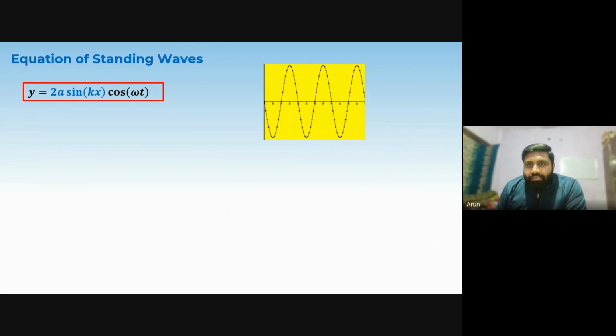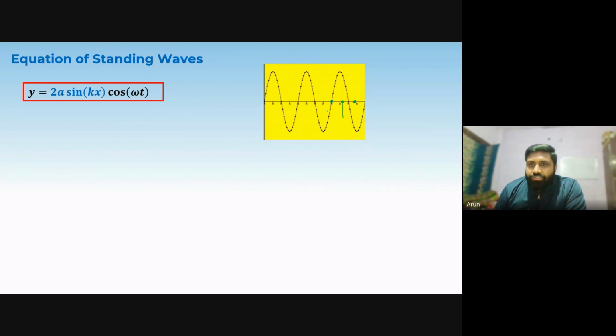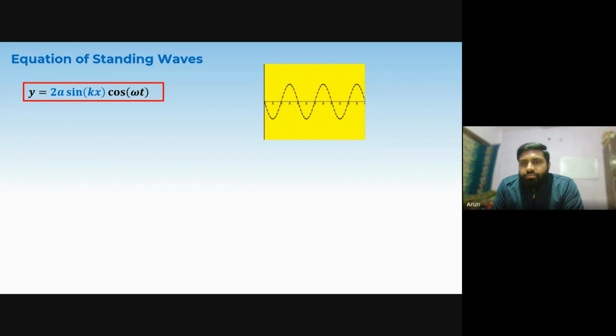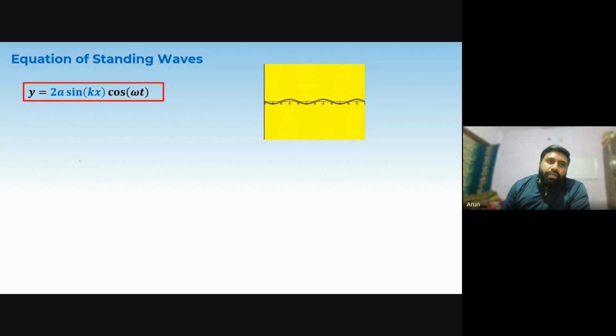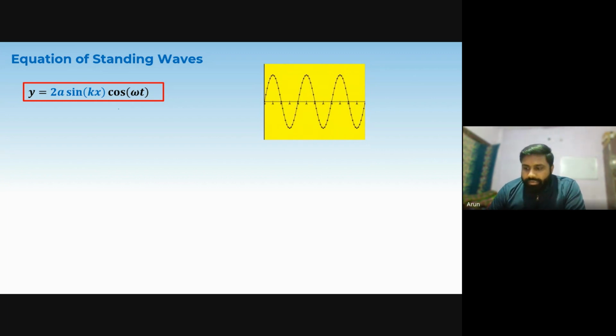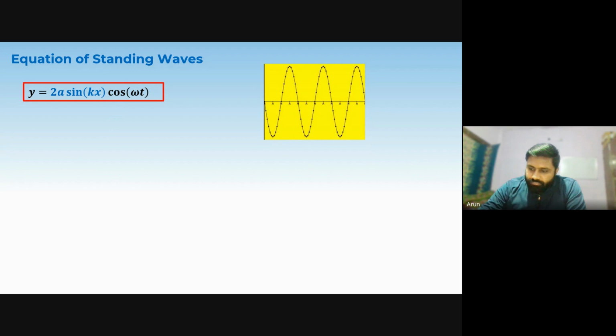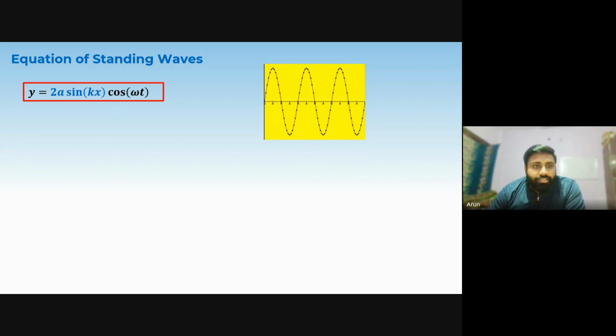So if you take this position and this position, you will see there is a change in the amplitude. This particle is going only about this position. Got it? This particle has zero amplitude. This particle has maximum amplitude. So when we change the position, there is a change of amplitude. Now y is equal to 2a sin kx into cos omega t. Got it?